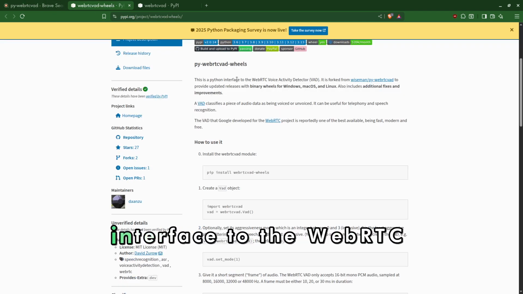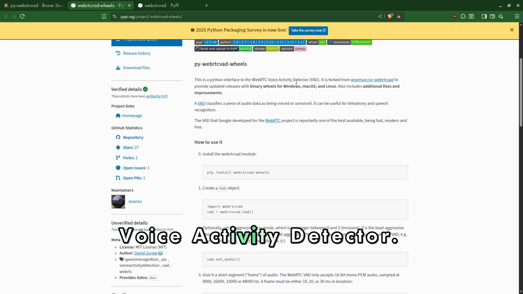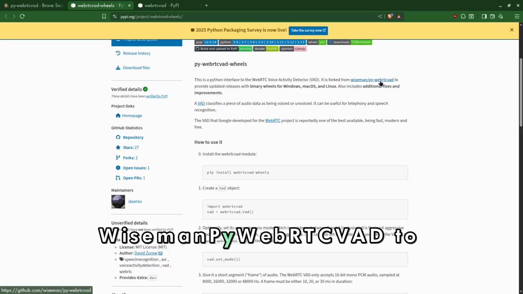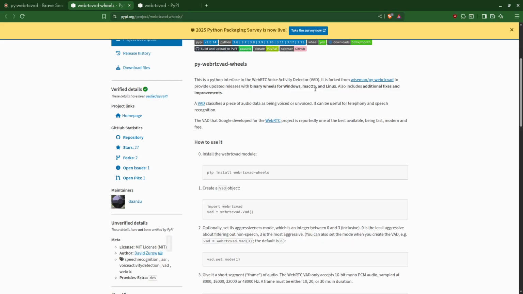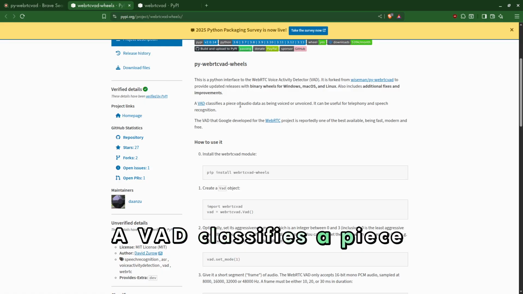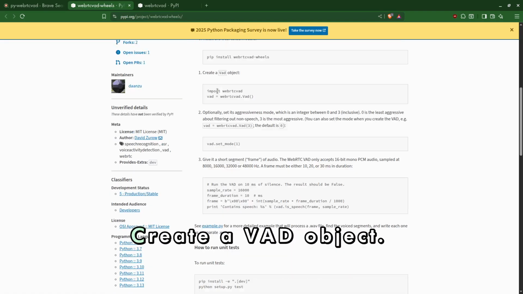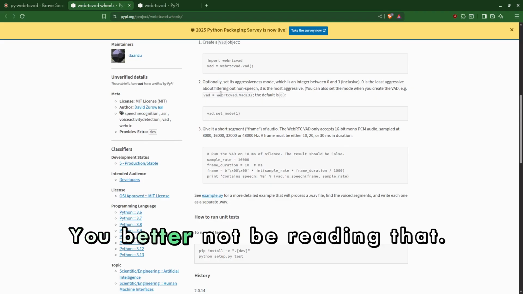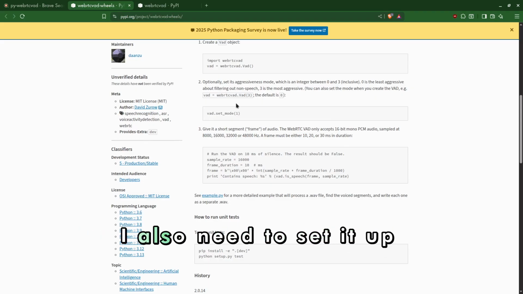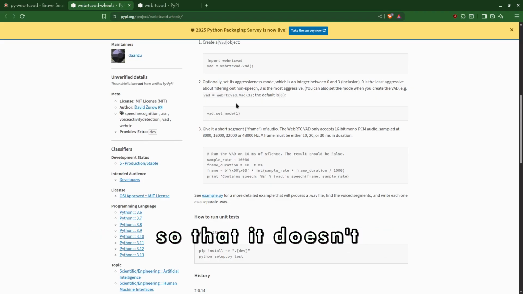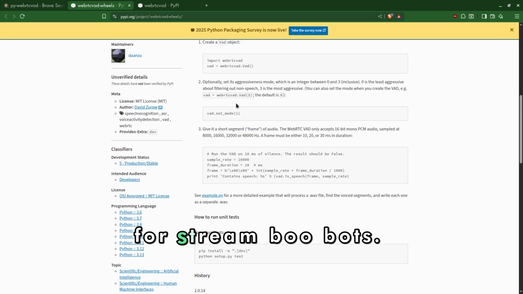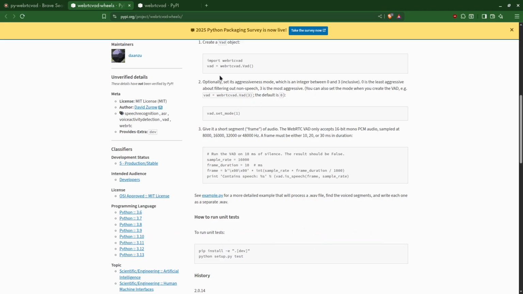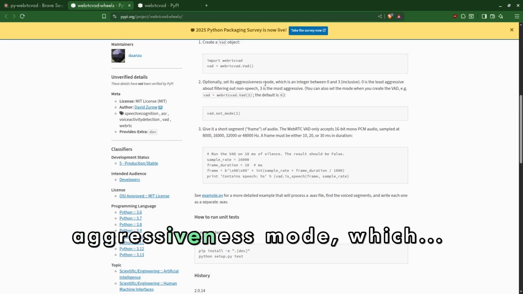This is a Python interface to the WebRTC voice activity detector. It is forked from Wiseman WebRTC VAD to provide updated releases with binary wheels. It also includes additional fixes and improvements. VAD classifies a piece of audio data. Create a VAD object. Okay, I also need to set it up so that it doesn't set up voice assignments for Streamboo bots. Optionally set its aggressiveness mode, which, okay.